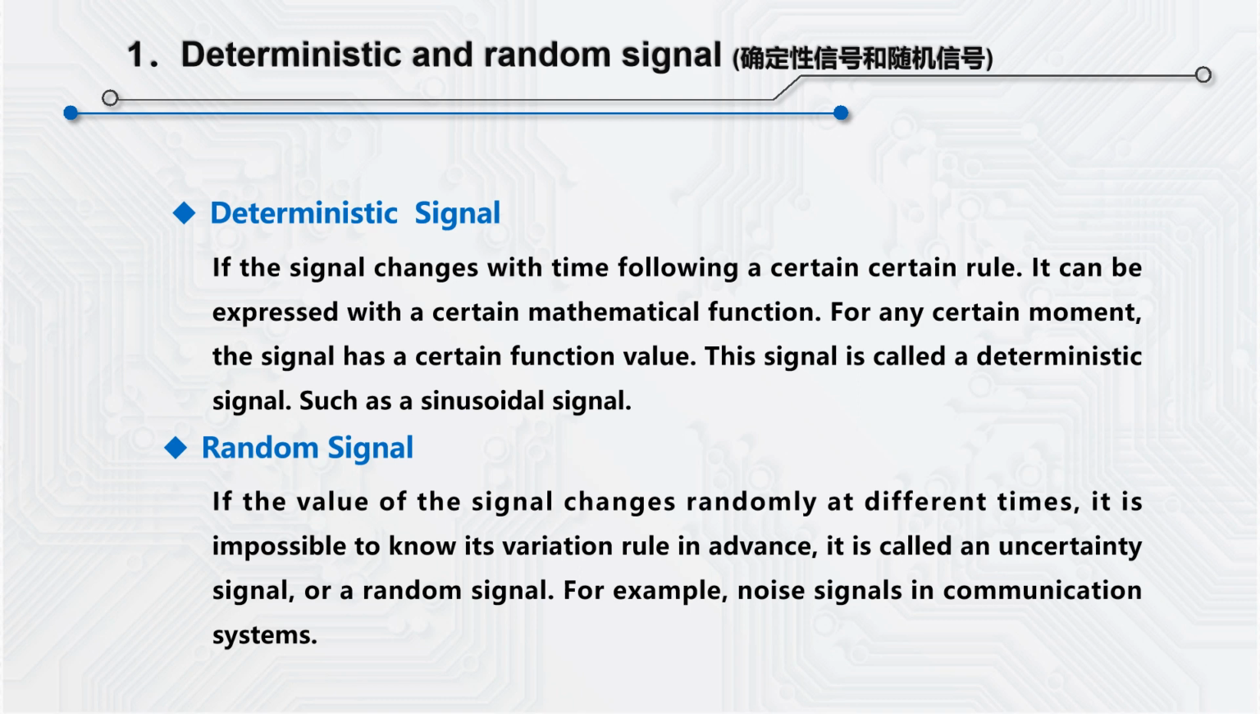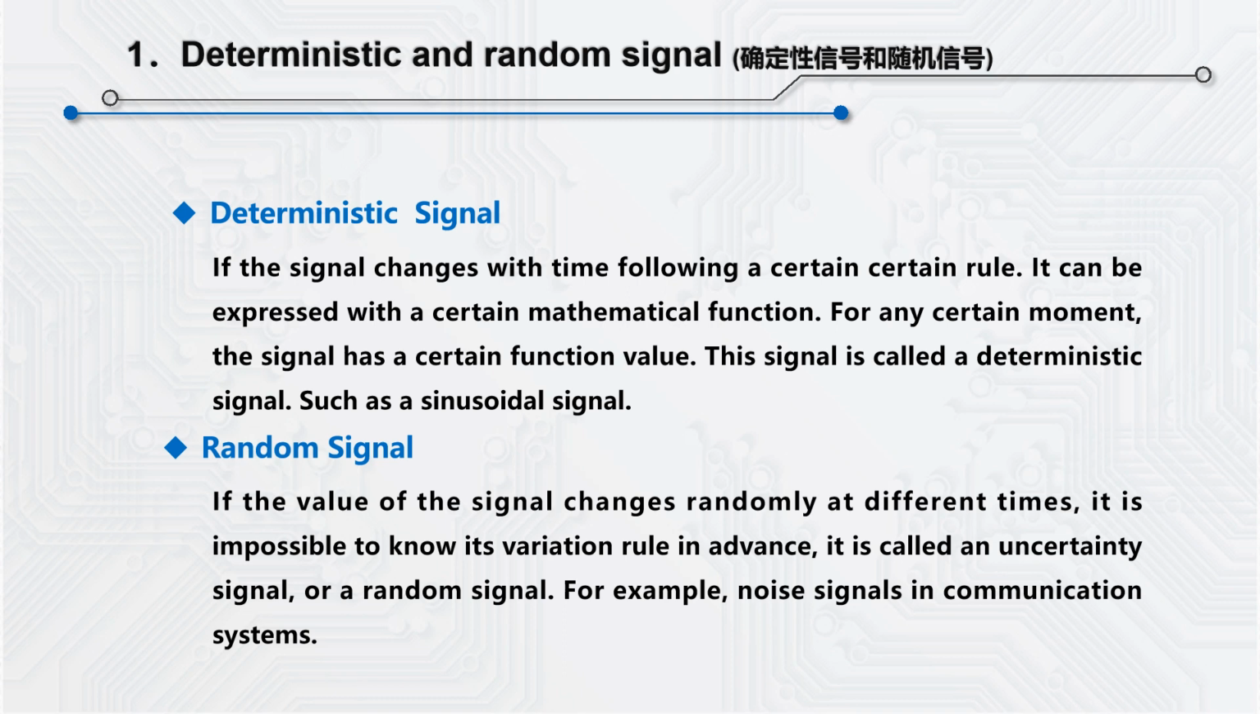First, let's look at the deterministic and the random signal. For a deterministic signal, the signal changes with time following a certain rule. It can be expressed with a certain mathematical function. For any certain moment, the signal has a certain function value. This is called a deterministic signal, such as the sine signal.